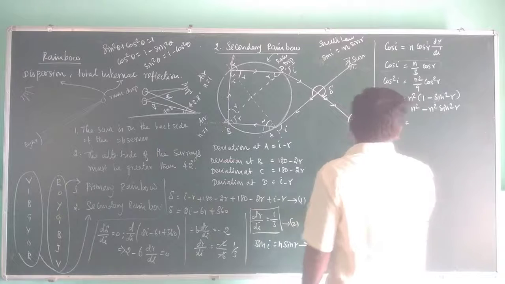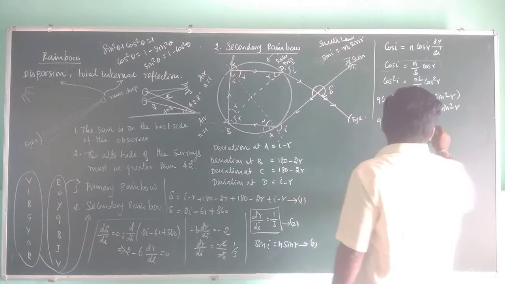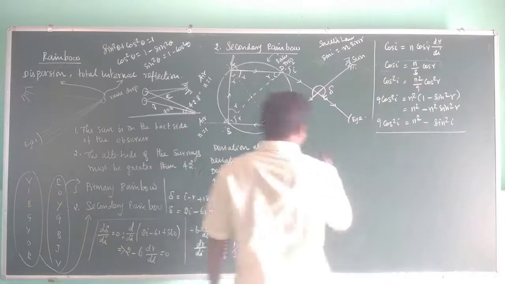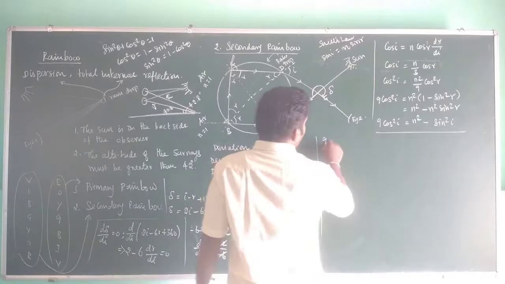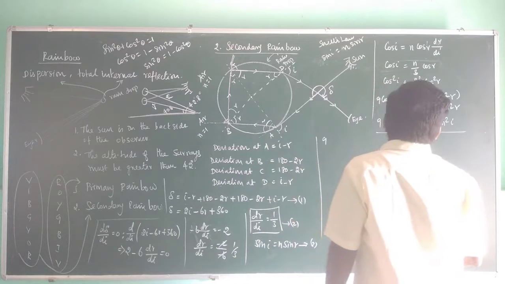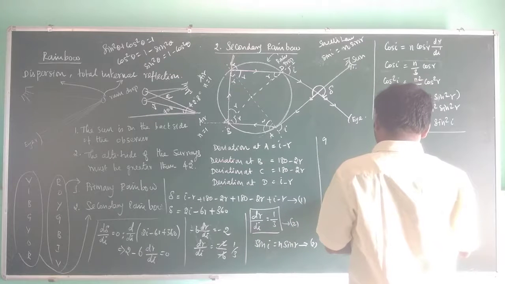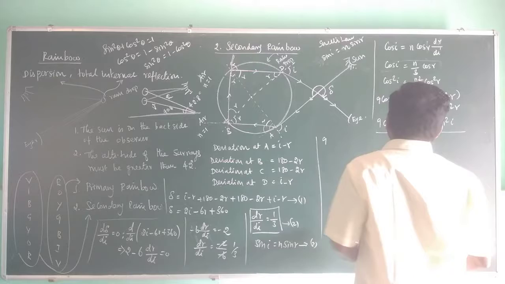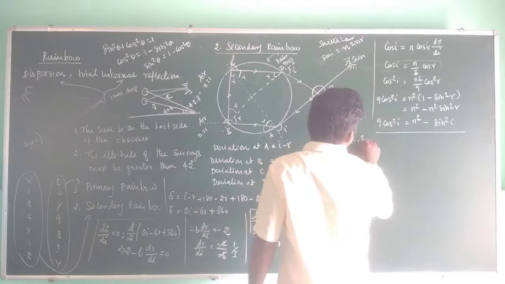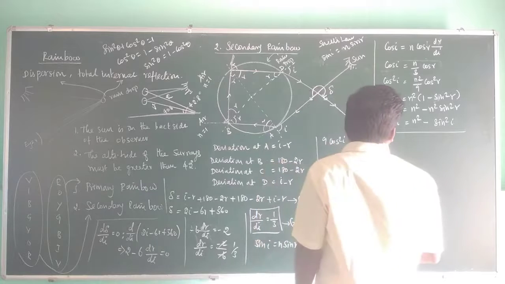that is equal to n square minus sin squared I. So 9 cos square I, which is equal to n square minus, again sin square you can write.